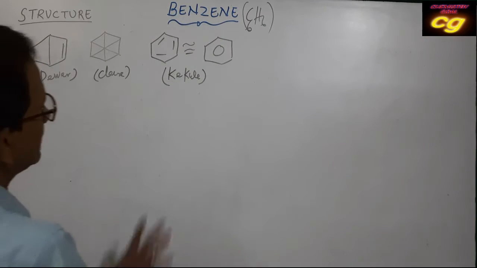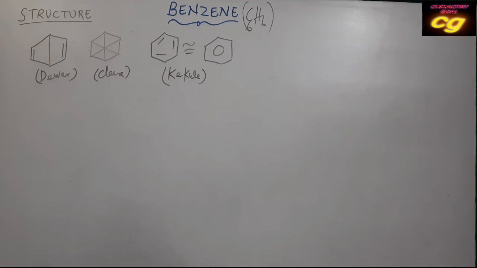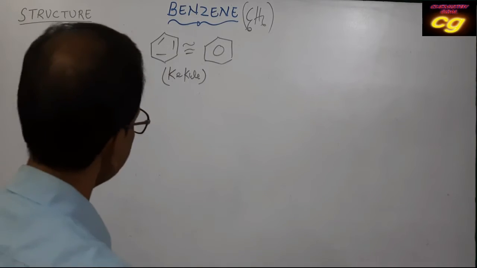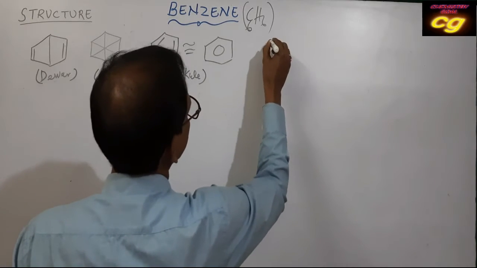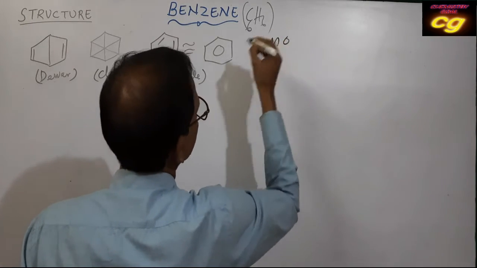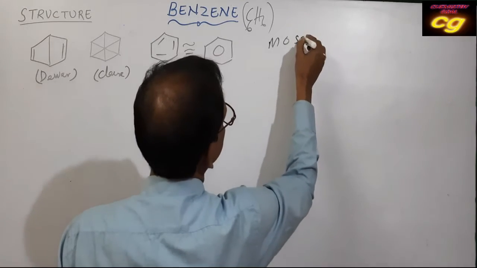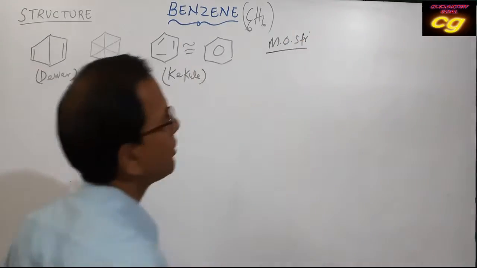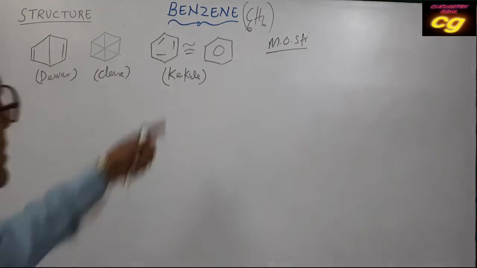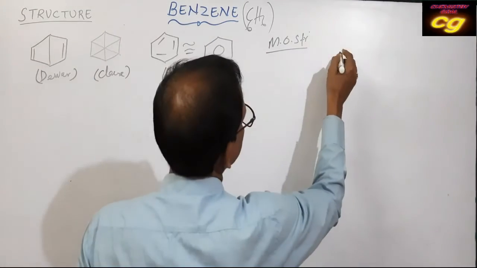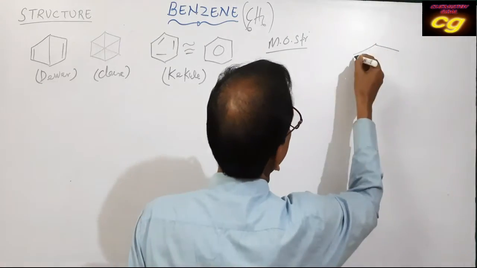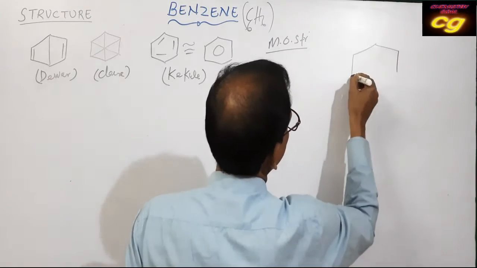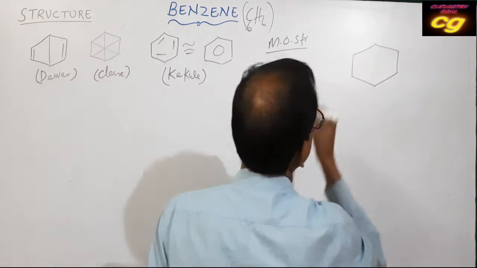And if you see the molecular orbital structure of benzene, generally the structure will be like this. Draw the big structure.